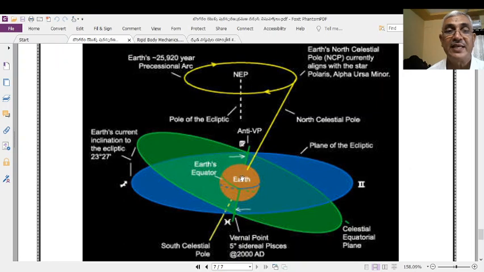This is the polar axis of the elliptical plane.